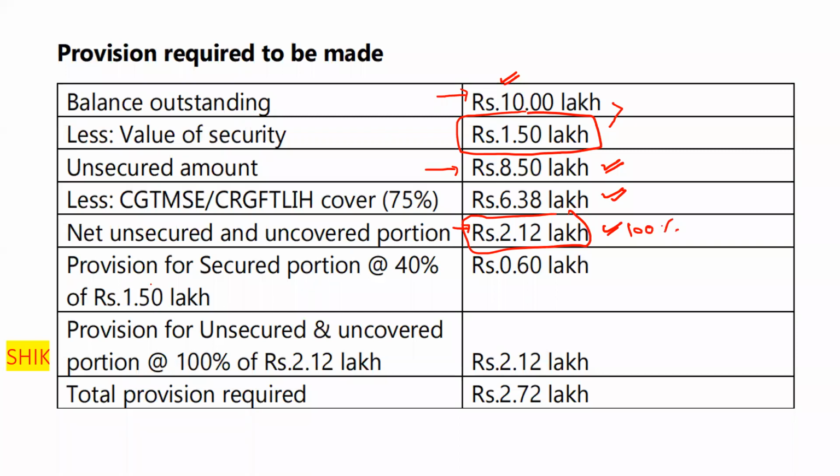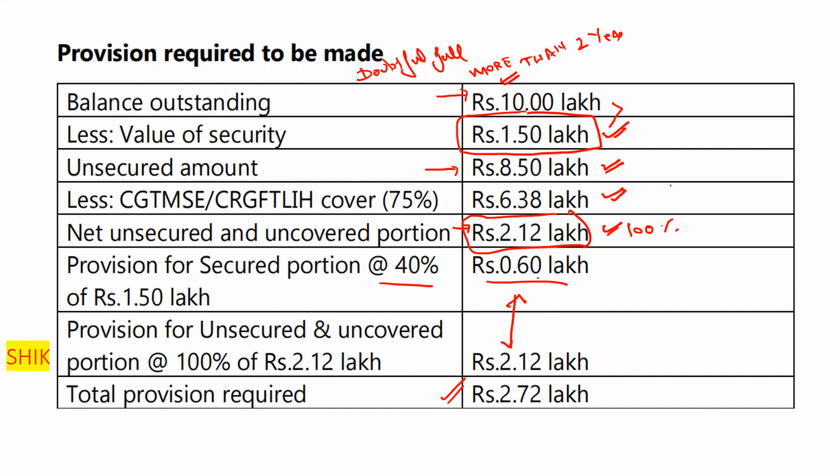For the secured portion, which is 1.50 lakh, the provisioning is 40%, because the account is in the doubtful category of more than 2 years. So 40% provisioning is required, that is 0.60 lakh. So the overall total provisioning is 2.12 lakh plus 0.60 lakh, that is 2.72 lakh. This is the total amount of provisioning.